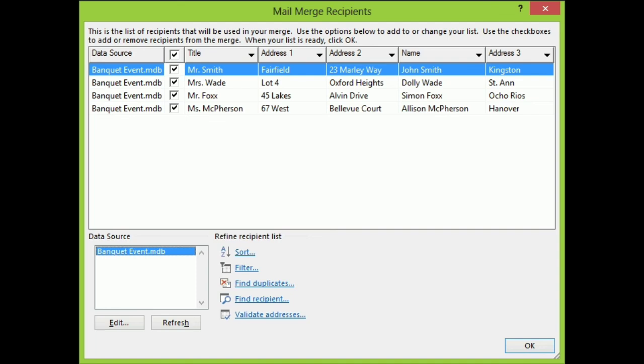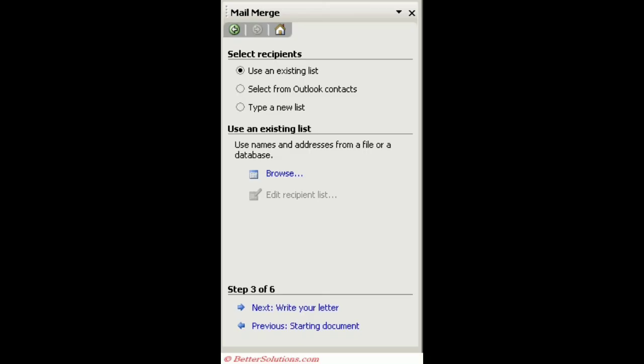That is, after selecting the recipients to which the main document is to be sent, you have to click on the OK button. And the last step is, in the mail merge task pane, you have to click on the next write your letter option. See, at the bottom there is the option given for next write your letter. You have to click on that option. So finally you have created your data source.